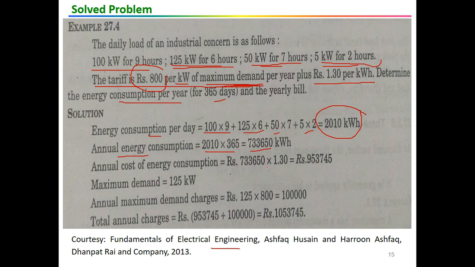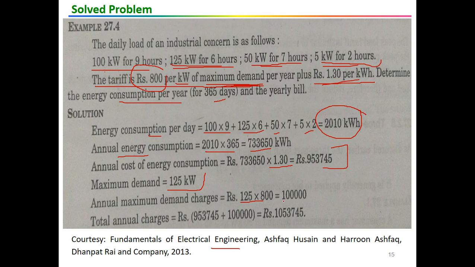The cost which is given here is rupees 800 per kW. So I have to multiply this. Firstly, I have to convert with this 1.3 per kWh, so I have to multiply this kWh with this 1.30, and it gives me this value. The maximum demand is 125 kW, so I have to calculate using this. So 800 multiplied by this 125, because this is the maximum demand, and out of all these four values the maximum demand is this 125 kW.